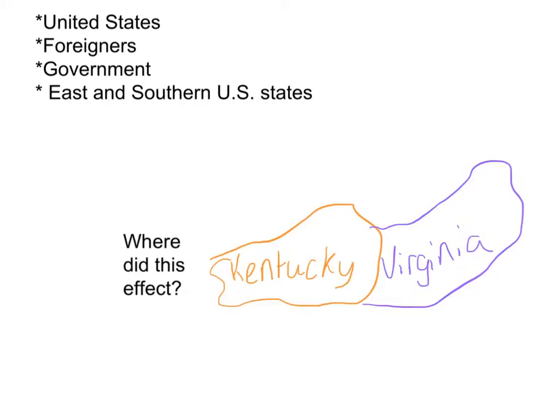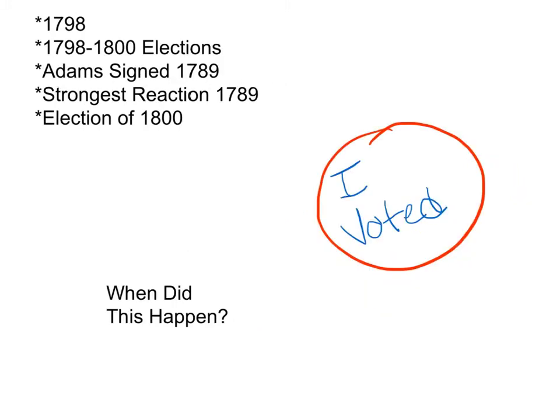These laws stopped foreigners from entering without permission, which is what they were going for at a time of potential war with France. This affected foreigners greatly. And this all happened right before the election of 1800.